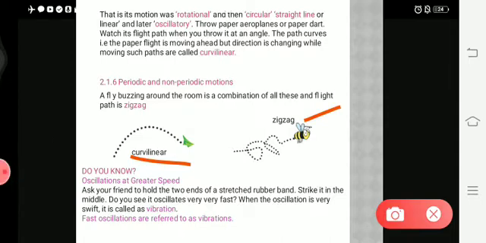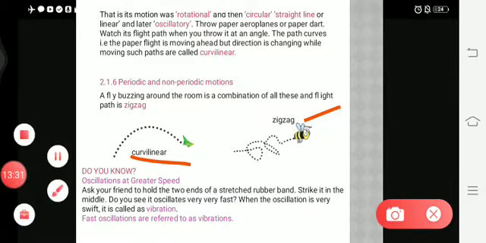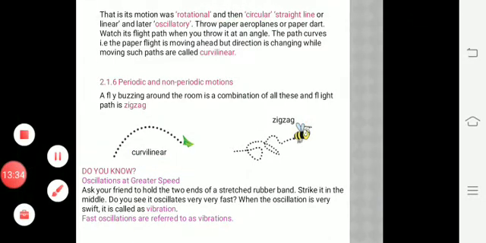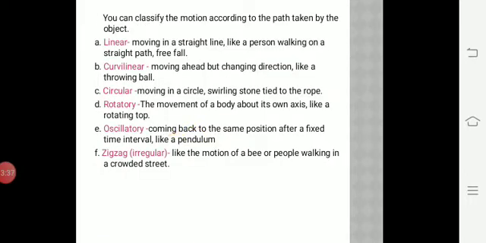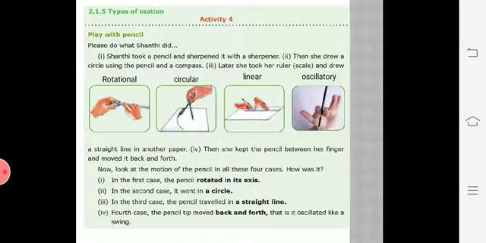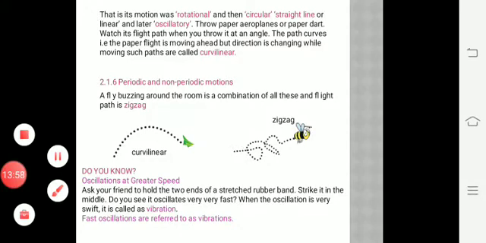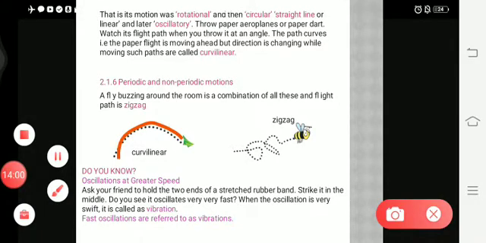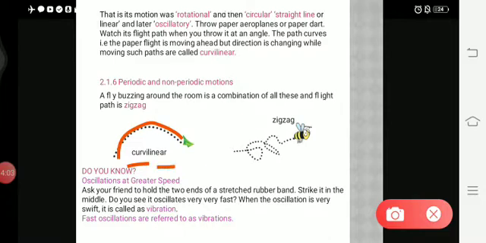In the previous slide we have seen rotational, circular, straight line, oscillatory, these different types of motion. And now here, for example, with the help of paper, you all make an aeroplane, a paper dart. You just throw it. Okay, watch its path. When you throw it at an angle, watch the path. There will be a curve that will be formed. That is the shape, and that shape is called curvilinear.